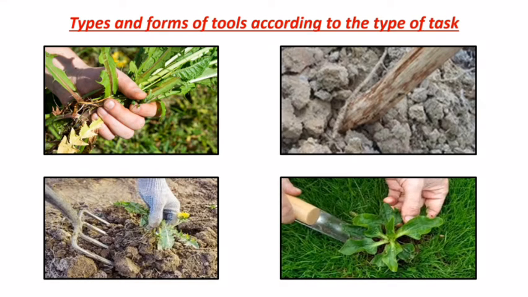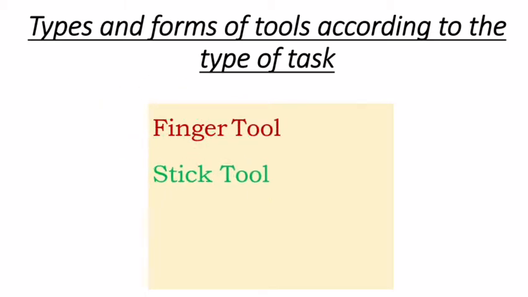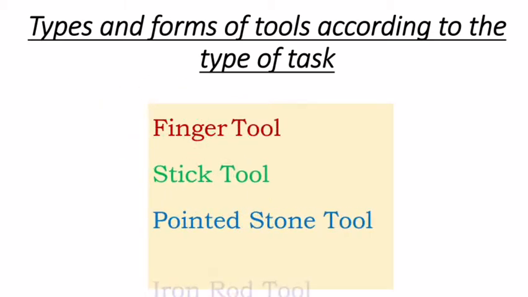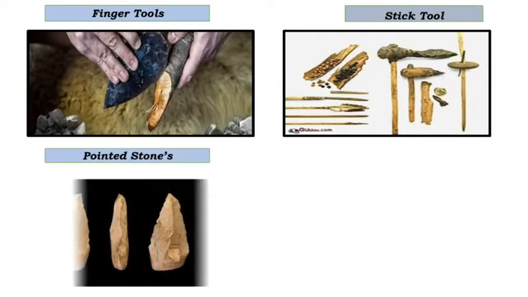But if it is still stuck, then we would have to get an iron rod to dig that shiny object out. This shows that we need to choose tools like finger, stick, pointed stone, iron rod according to the demand